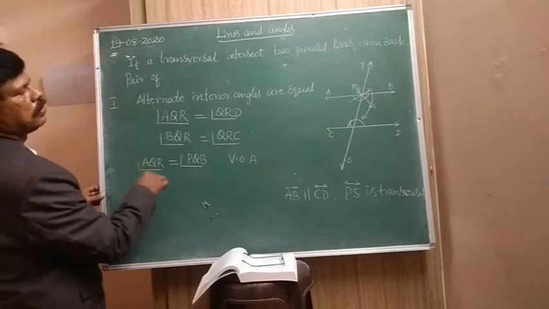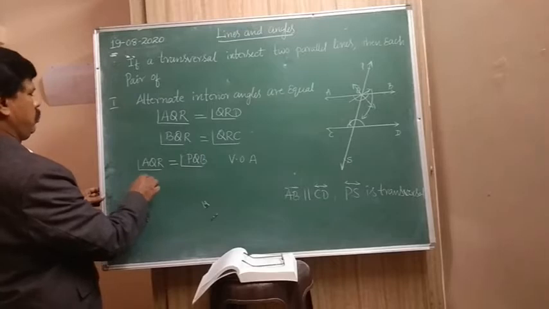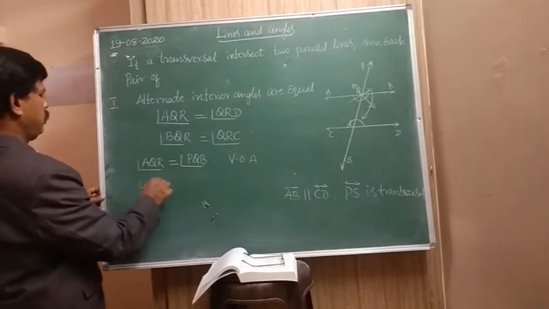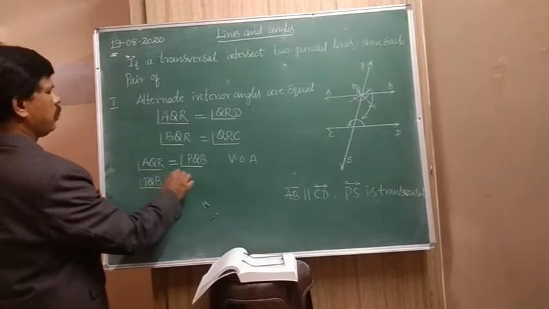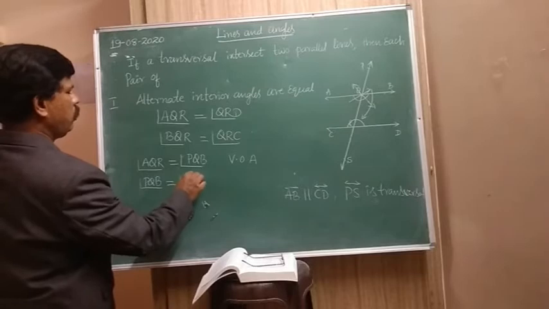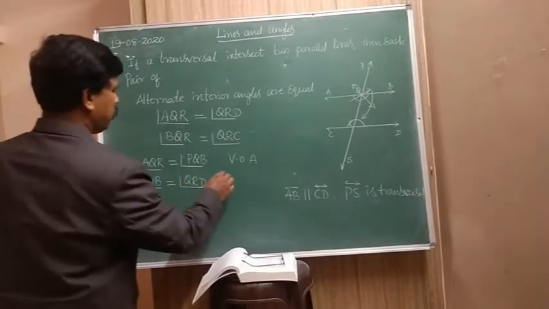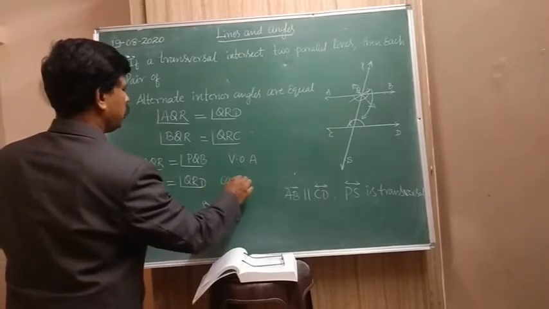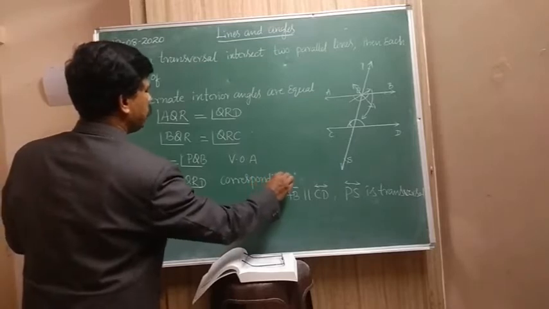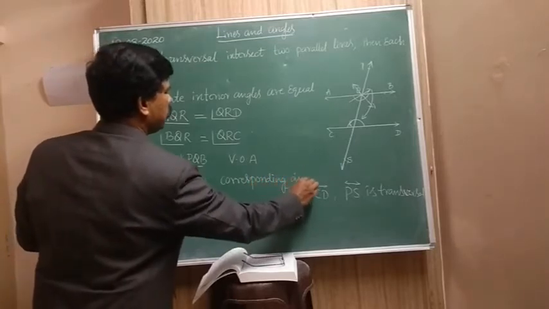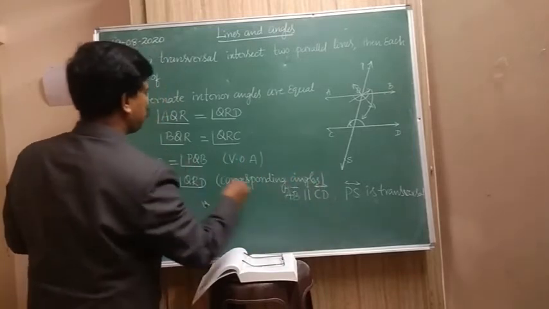Now similarly, you can take angle PQB is equal to angle QRD. This is what? Corresponding angles.